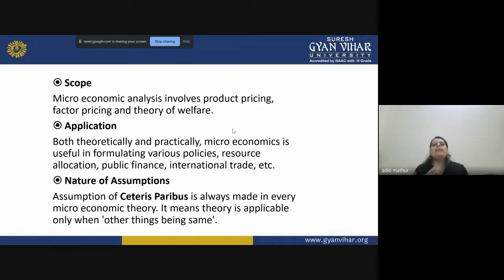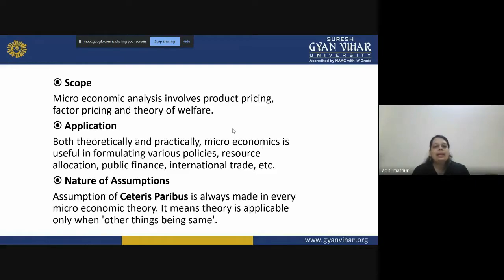I will help you connect with the latest news and case study examples, which will help you understand how microeconomics helps you take day-to-day decisions, and how a businessman is helped by understanding microeconomics. So application is both theoretical and practical, and we will study a few case studies to understand the concept in detail.